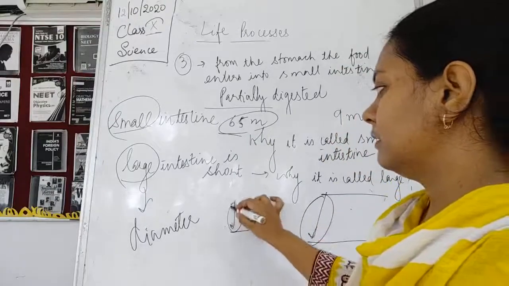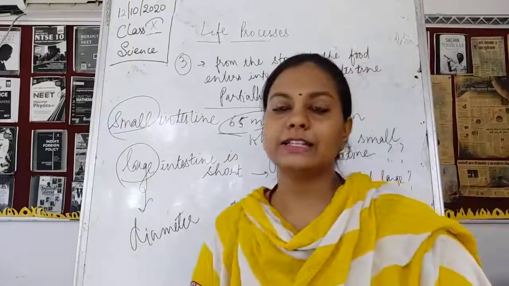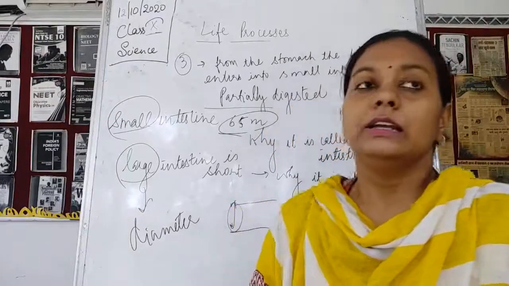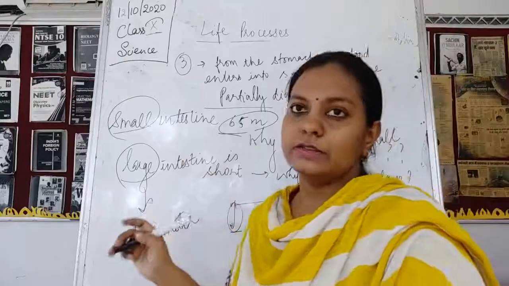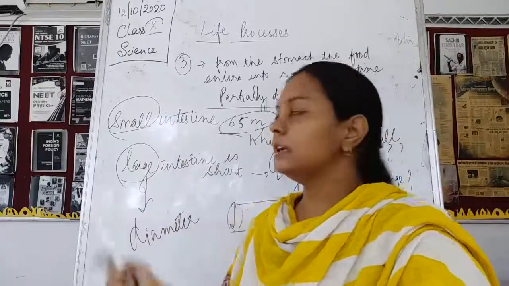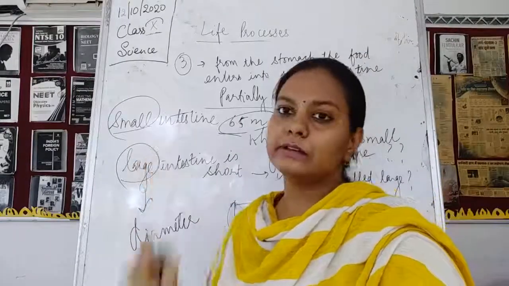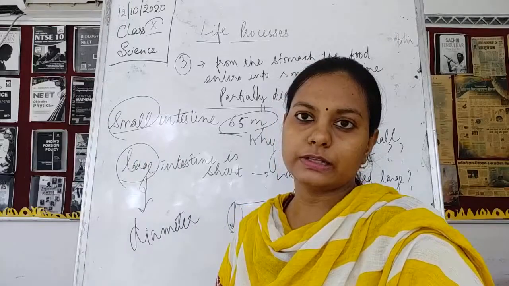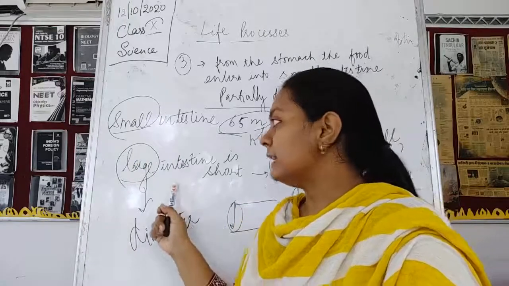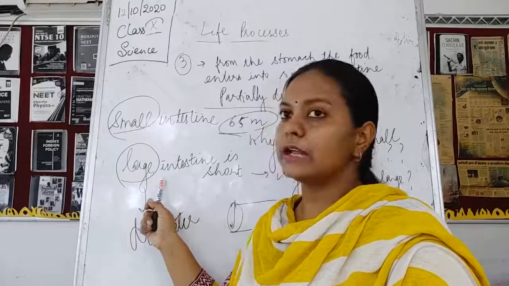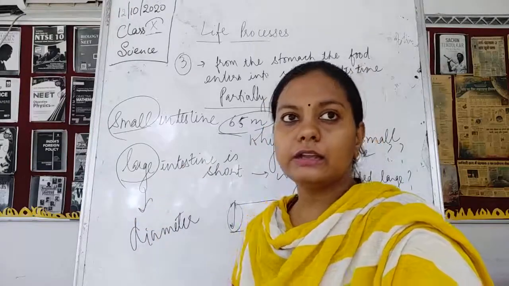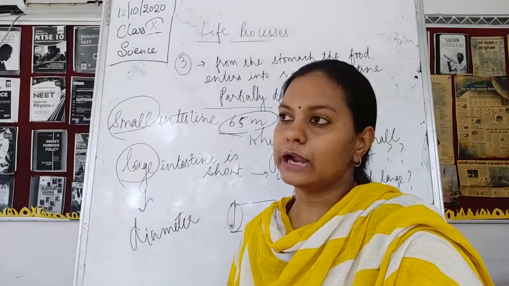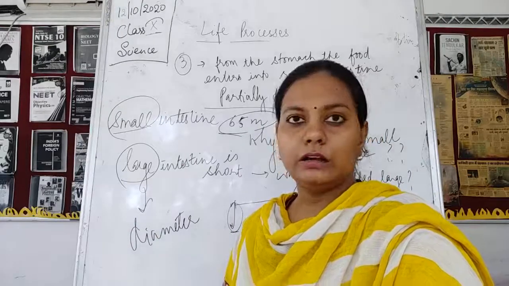This is the reason behind the names small intestine and large intestine. So the small intestine, in length it is larger, but in diameter it is small. That is why it is called small intestine. And the large intestine, diameter wise it is large, that is why it is called large intestine. But length wise it is smaller than the small intestine.